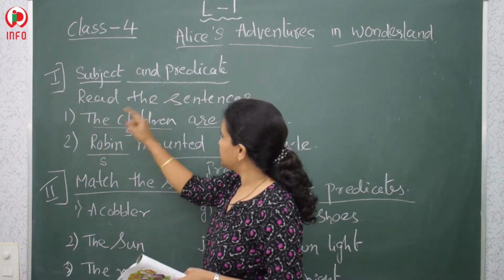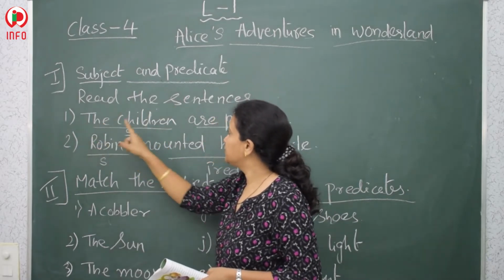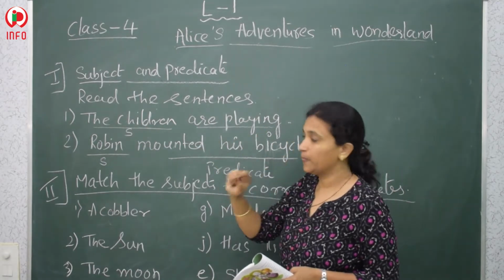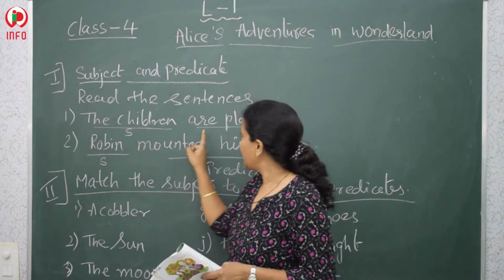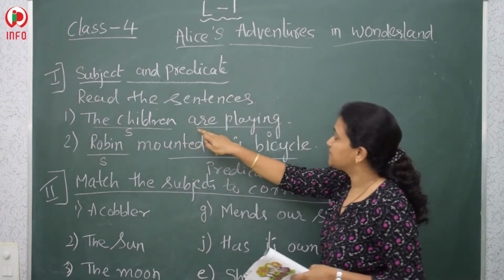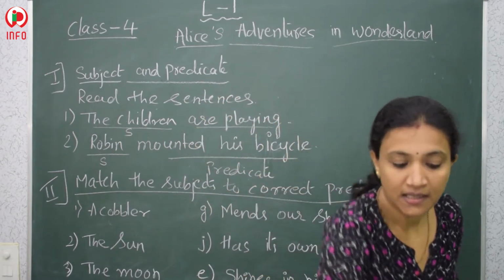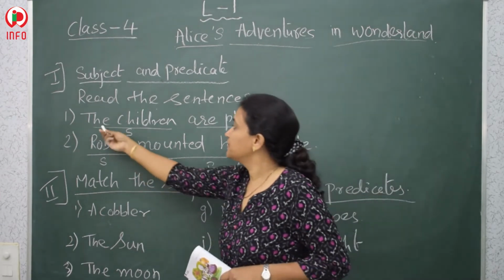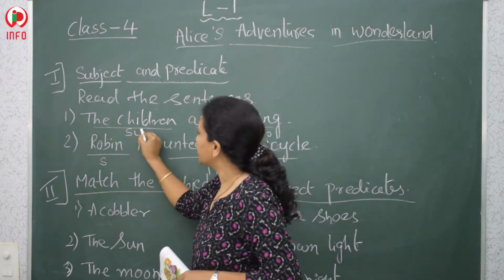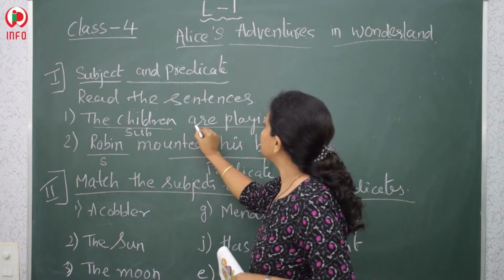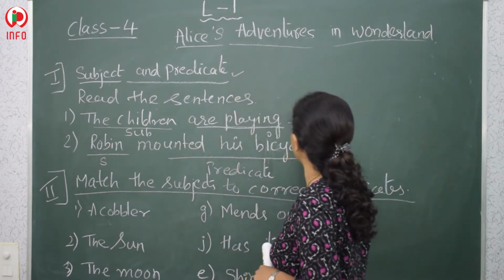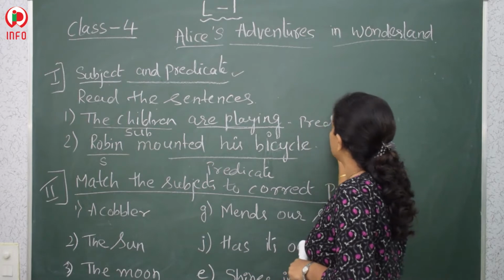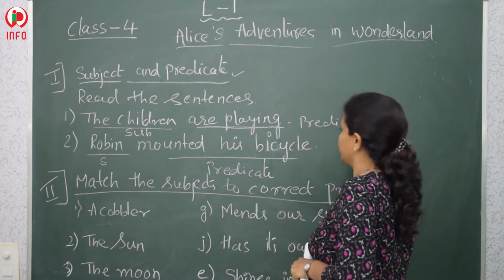Okay, you can also see I have written here, the children are playing. So the subject is children and the predicate is the rest of the sentence. Okay, so the children are is a subject, and the rest of the sentence is called the predicate.